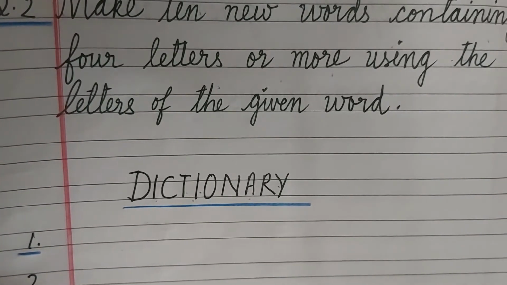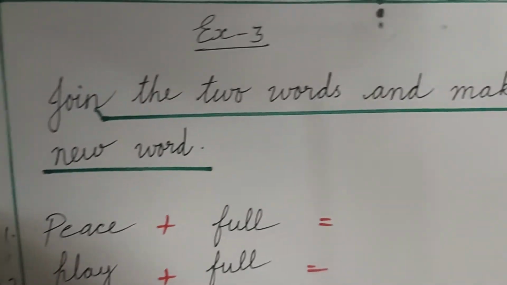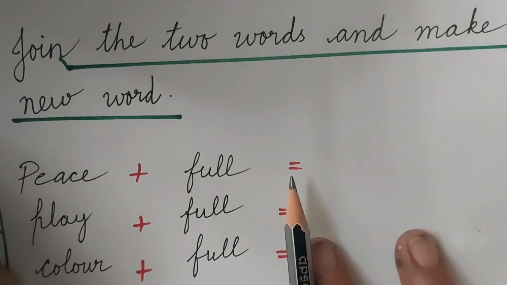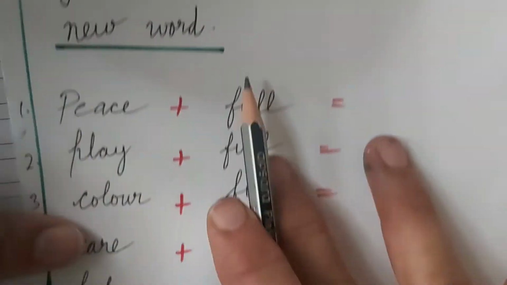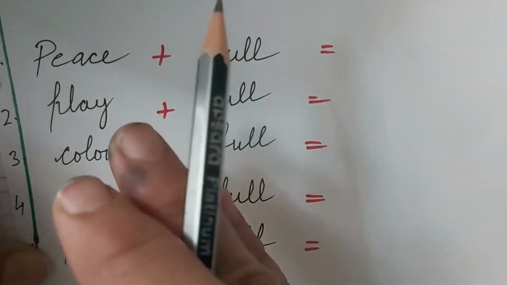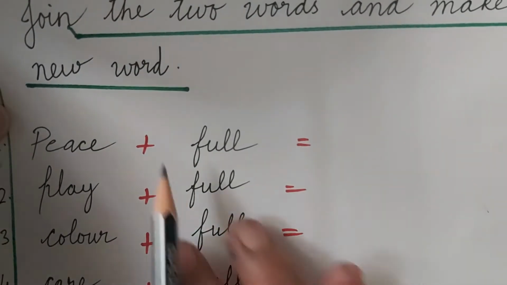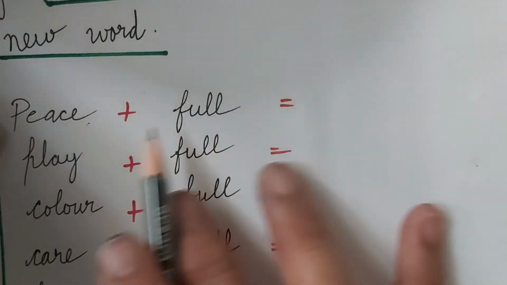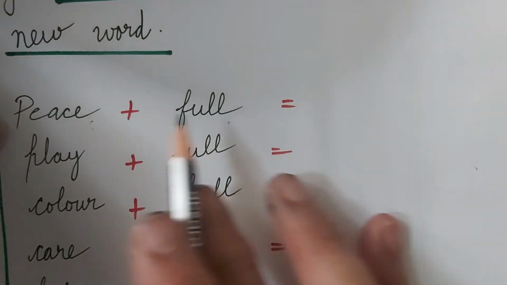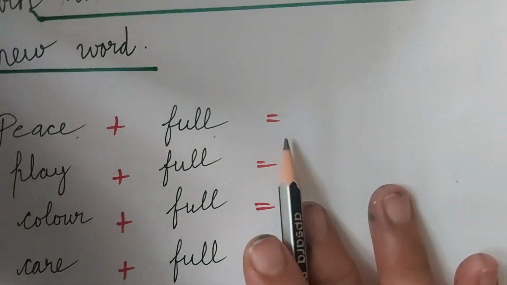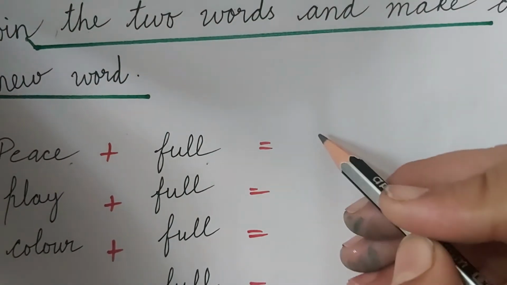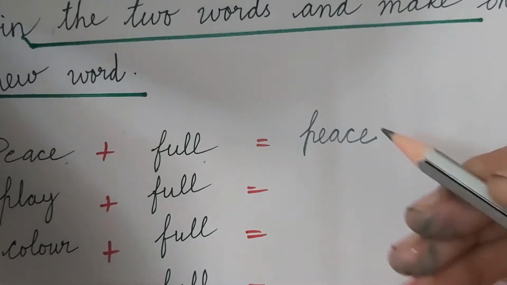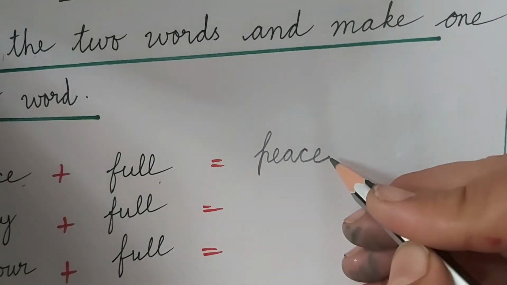Second thing is there is one exercise. This exercise is joining 2 words and making a new word. There are 2 different words and you have to join them and make a new word. So peace is there. What is the question? Join the 2 words and make new word. Peace plus full. Now you have to join peace and full and make one new word. So right here, P-E-A-S-E, peace, calmness, shanti, and we have to join full.